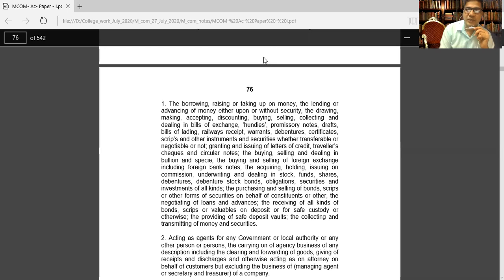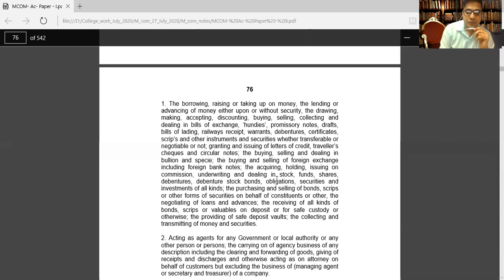These are all kinds of things you know about, you have studied. The banking, they are doing various kinds of things. You know about the bills of exchange, which is called a hundi, promissory note, draft. These are all kinds of things a bank can do.